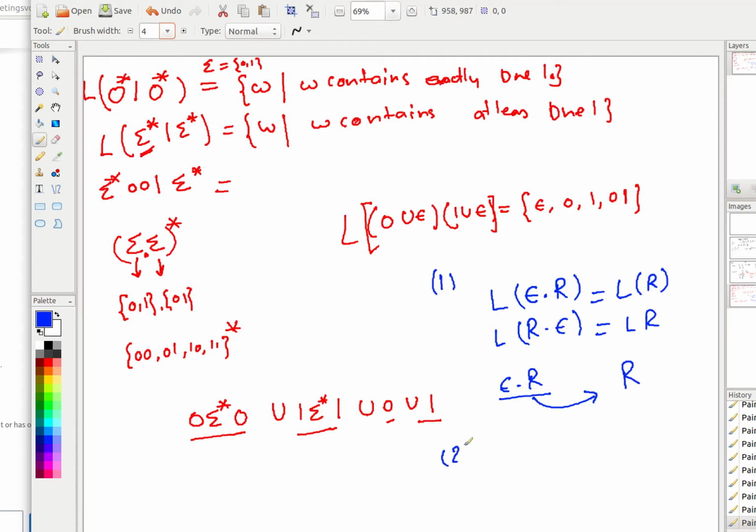That is rule number 1, you should always remember. Rule number 2, 1 star phi. Now when you try to find the language of this, what are you going to get? Any guesses? What will be the language?